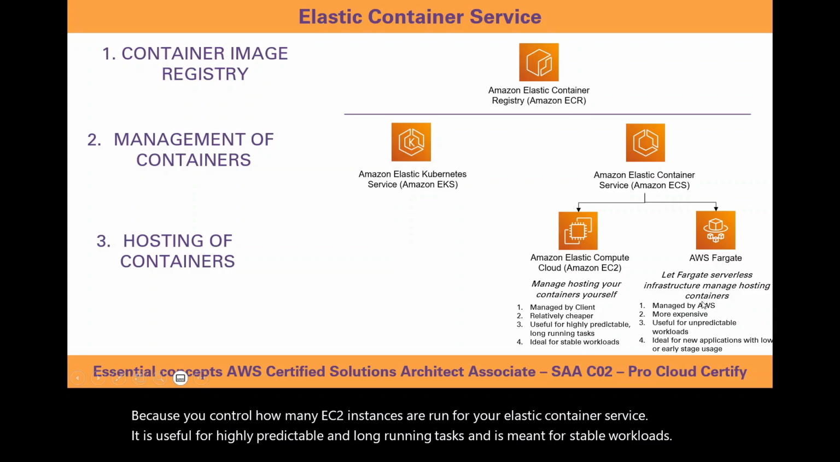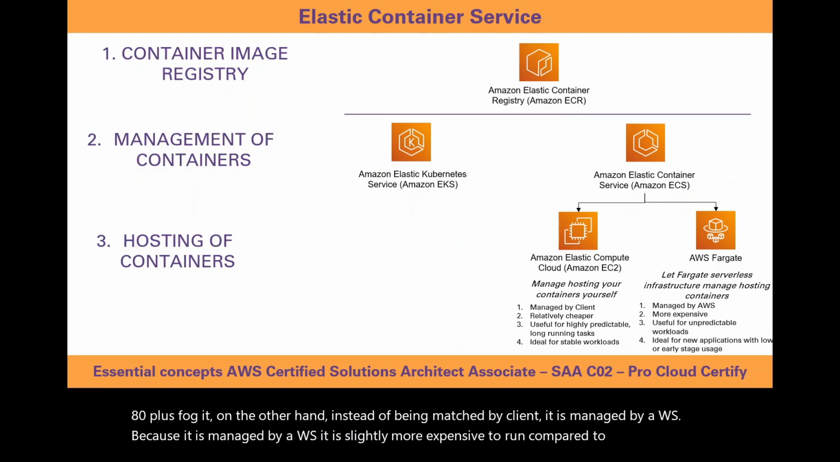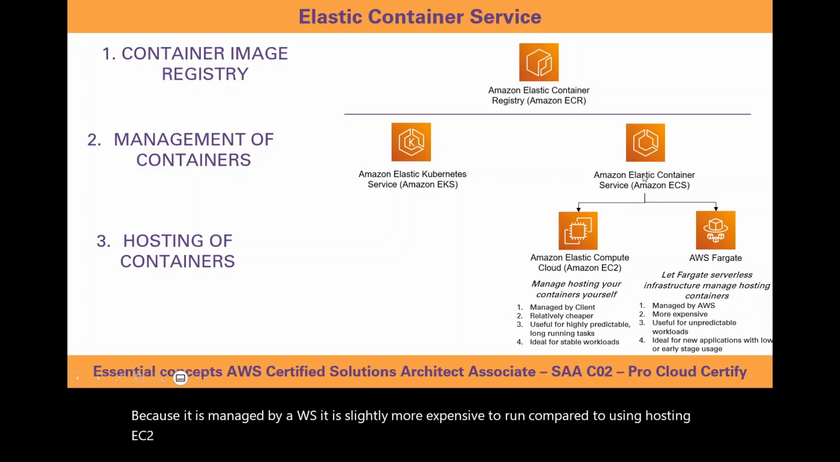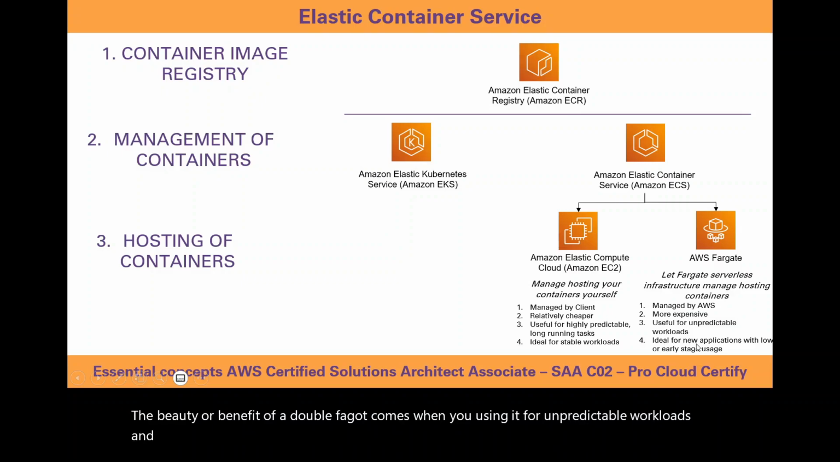AWS Fargate, on the other hand, instead of being managed by the client, is managed by AWS. Because it is managed by AWS, it is slightly more expensive to run compared to hosting EC2 instances for your Elastic Container Service. The benefit of AWS Fargate comes when you're using it for unpredictable workloads, and it is meant ideally for new applications with very low or early stage usage.